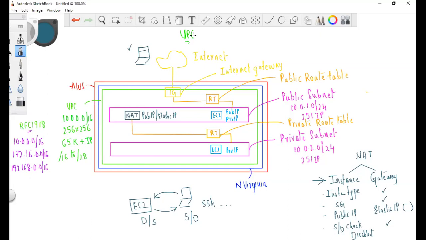You can select any one of these CIDRs, and it can range from /16 to /28, so a maximum of 65,000 plus and a minimum of 16 IP addresses. We can create multiple subnets in a VPC. A subnet is basically sub-networking, that means logical partitioning of your main network.